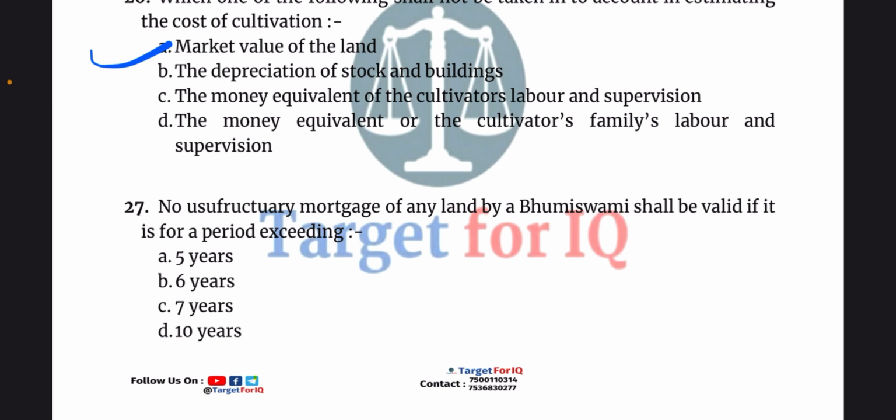Next question, no usufructuary mortgage of any land by a Bhumiswami shall be valid if it is for a period exceeding. The options are A. 5 years, B. 6 years, C. 7 years or D. 10 years. The correct answer is option B.